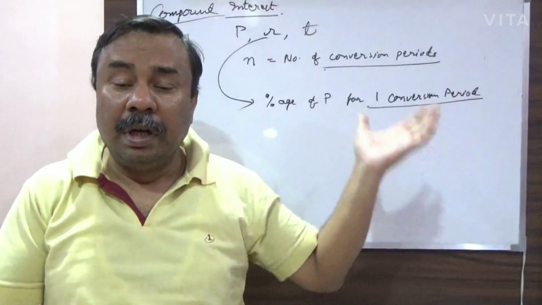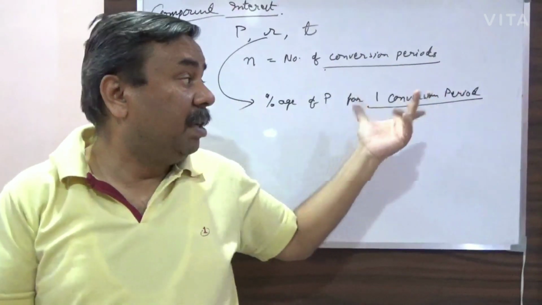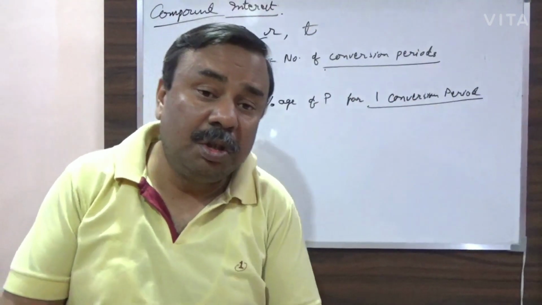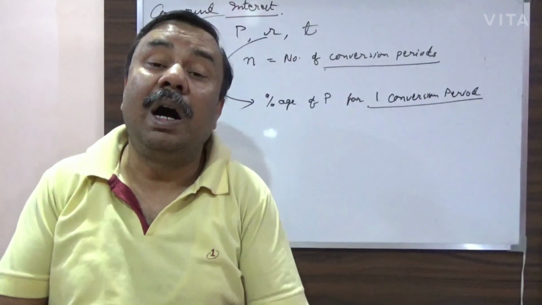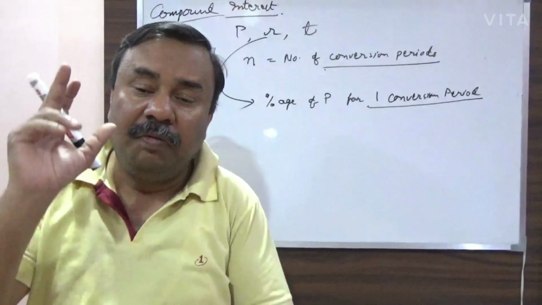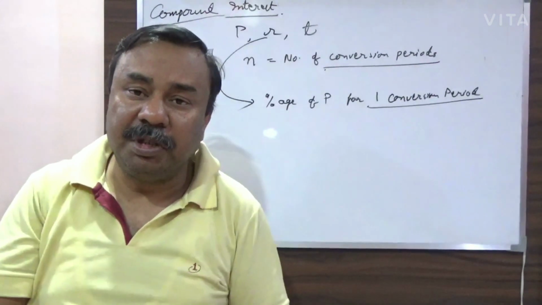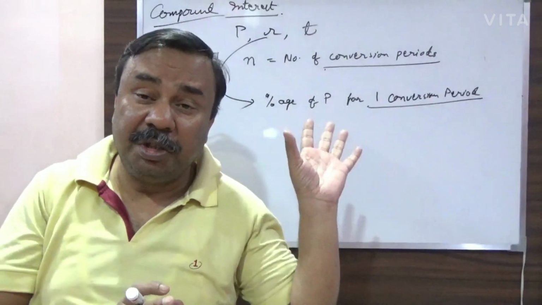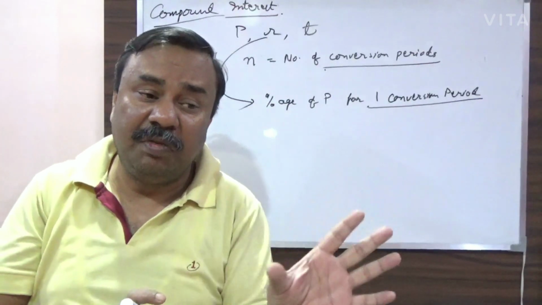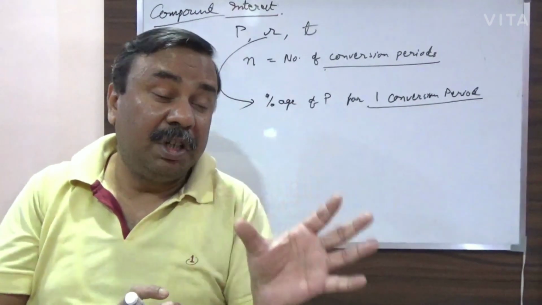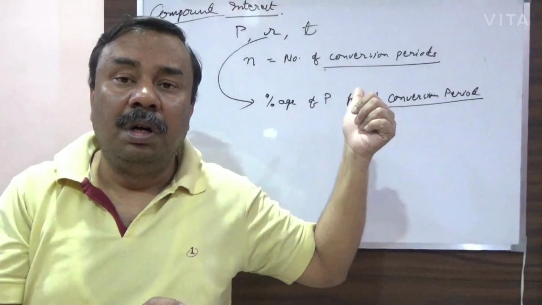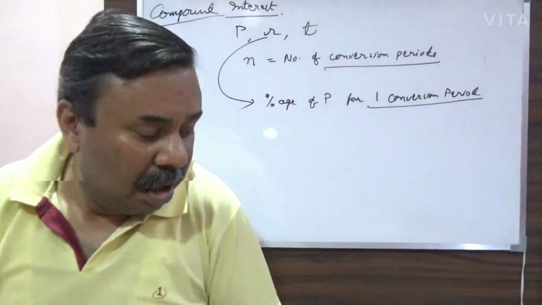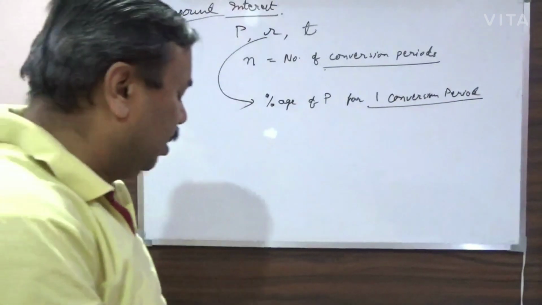there is a difference. Rate is per annum, that is per year, but the conversion period is half year. So I should find out what the rate should be for half year. If it is 10% for a complete year, then for half year it will be 5%. For one quarter it will be 2.5%. So depending on the periodicity or the length of the conversion period, you have to derive the rate of interest per conversion period, not per year. Now I will calculate how.